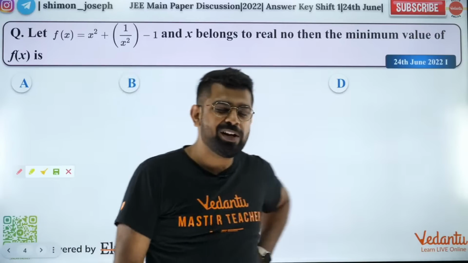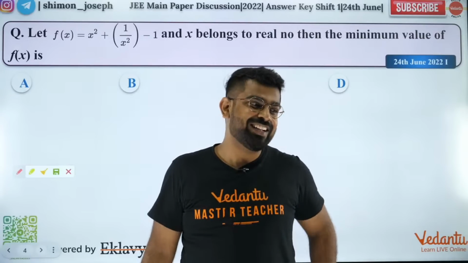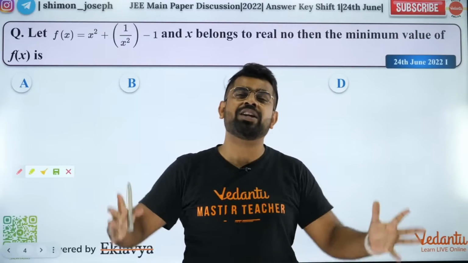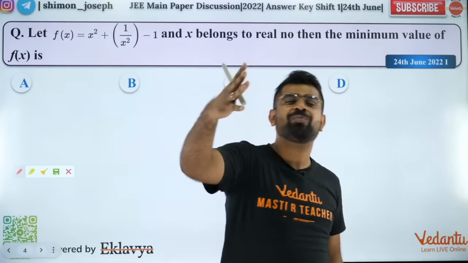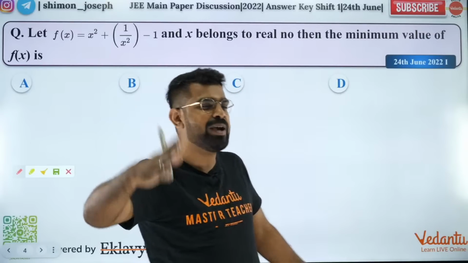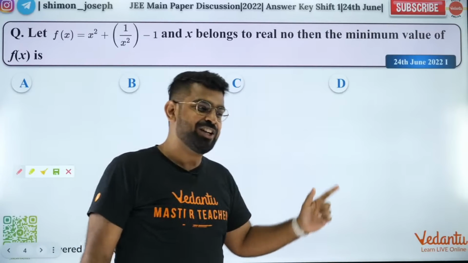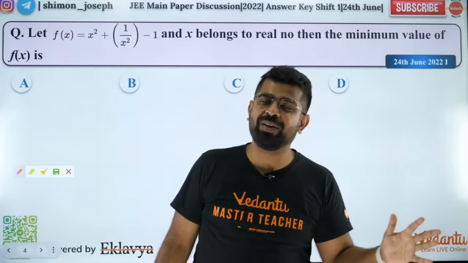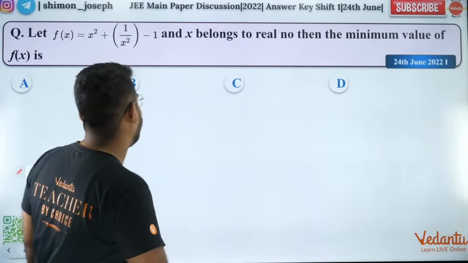This was a very simple question because if you're a part of this channel, what was the one thing which I taught you again and again till you guys were bored of it? Sir, please stop with that AM-GM question, sir. So if you are a part of this channel, you would have learned the arithmetic mean, geometric mean inequality to a very good extent, isn't it? Exactly.